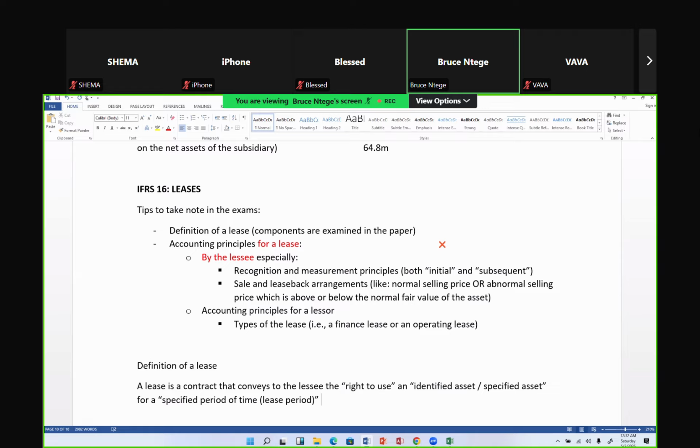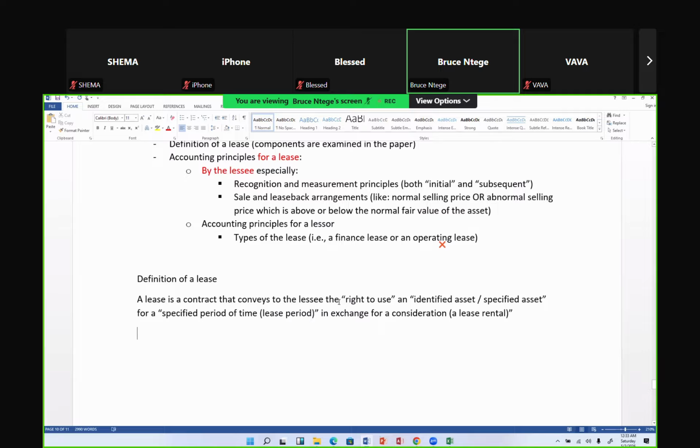Okay? In exchange for a consideration. That consideration is what we call a lease rental payment, or a lease rental. So these are keywords in here that the examiner can use to create a scenario.